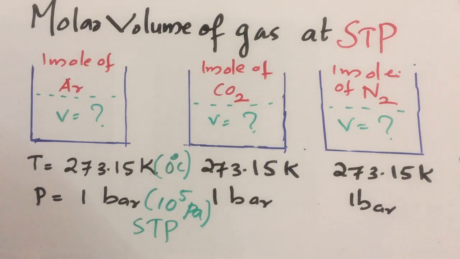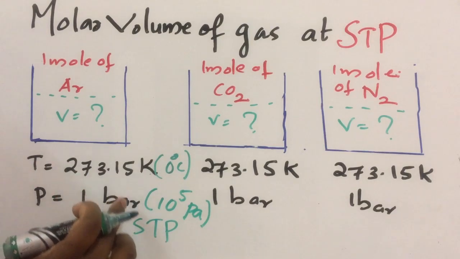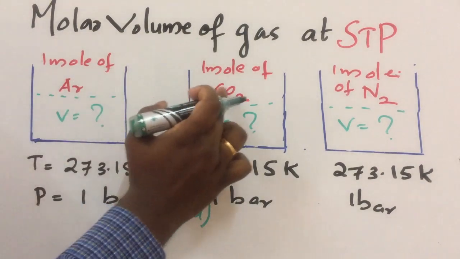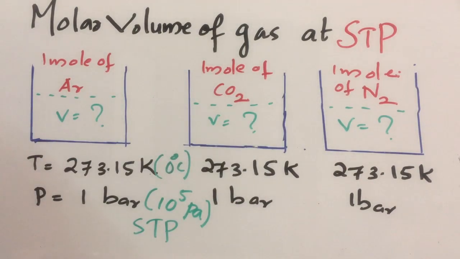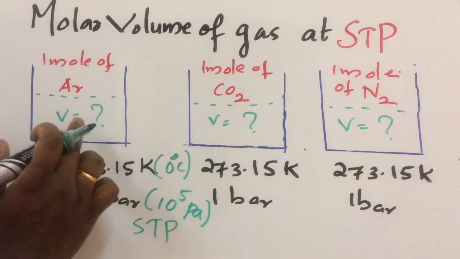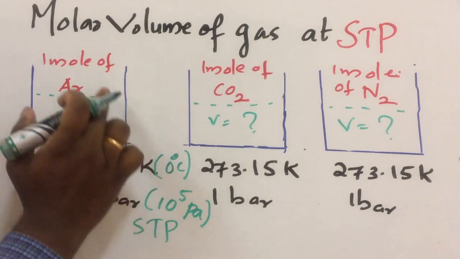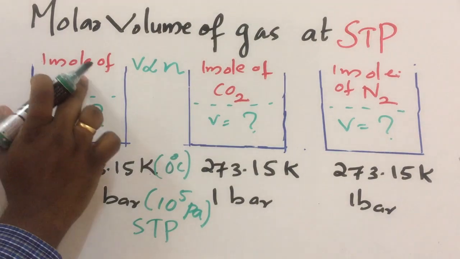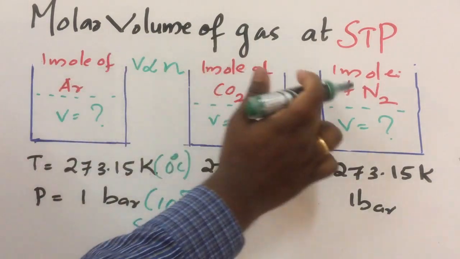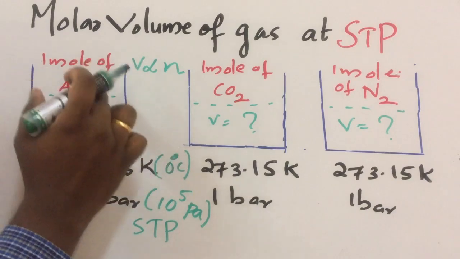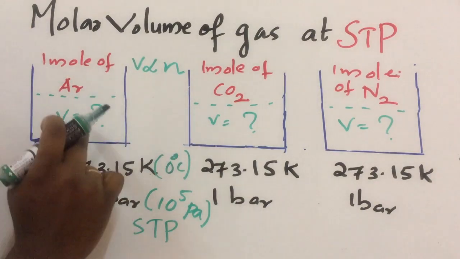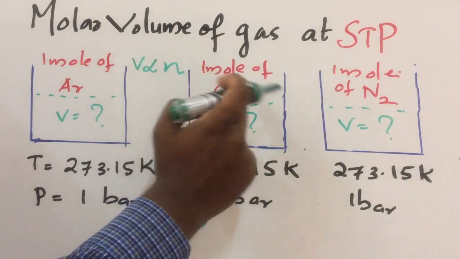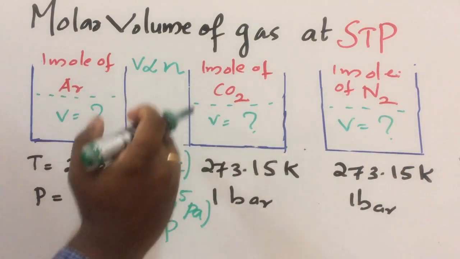So at STP condition, at standard temperature and pressure condition, what about the volume of 1 mole of gas? We know according to Avogadro law, volume of gas is directly proportional to number of moles. V is directly proportional to number of moles. In all the cases, number of moles is the same, 1 mole. So volume also should be equal to the same value. Clear? Number of moles is 1, so number of moles is not changing. So volume is also equal to the same value.